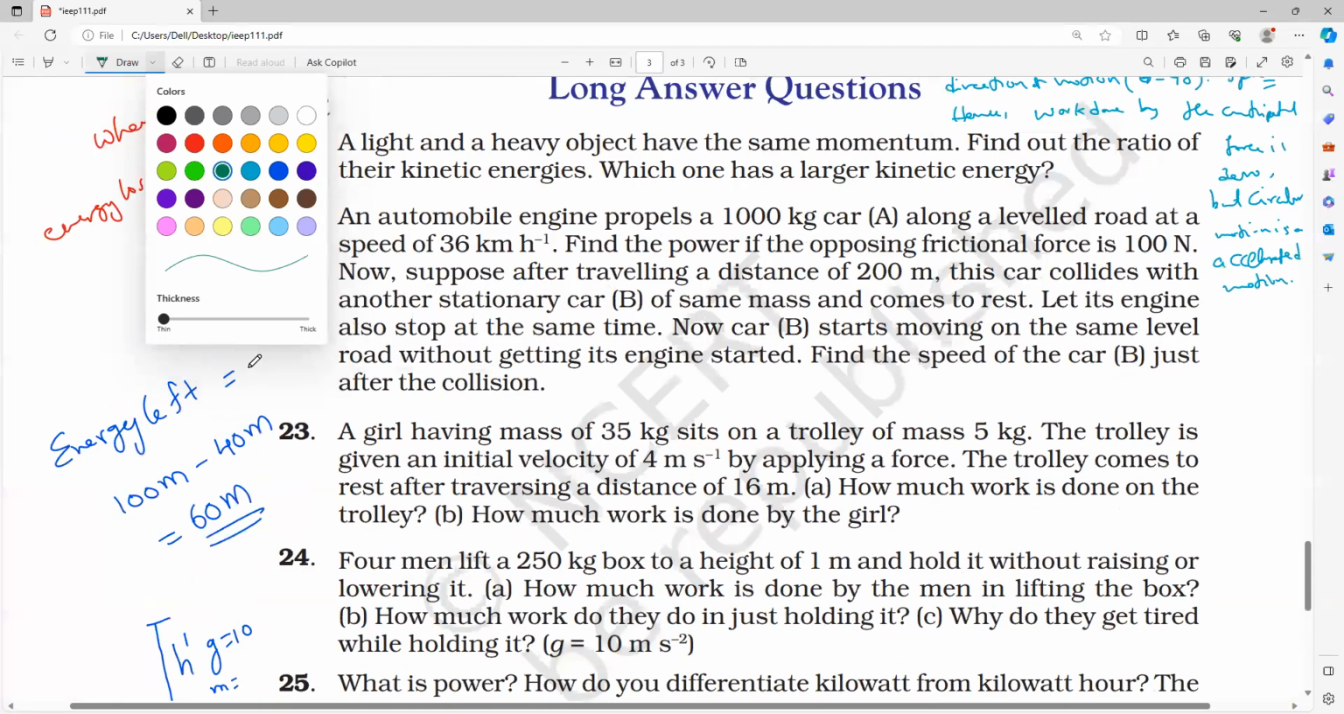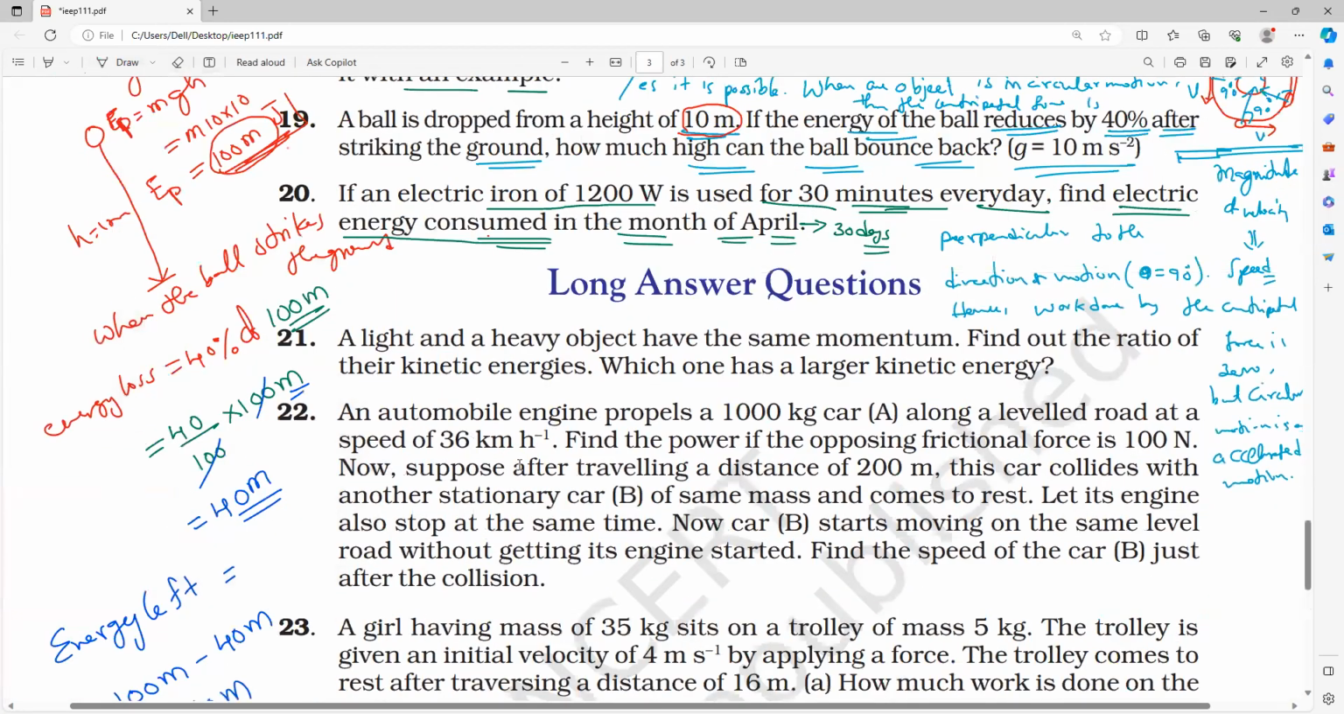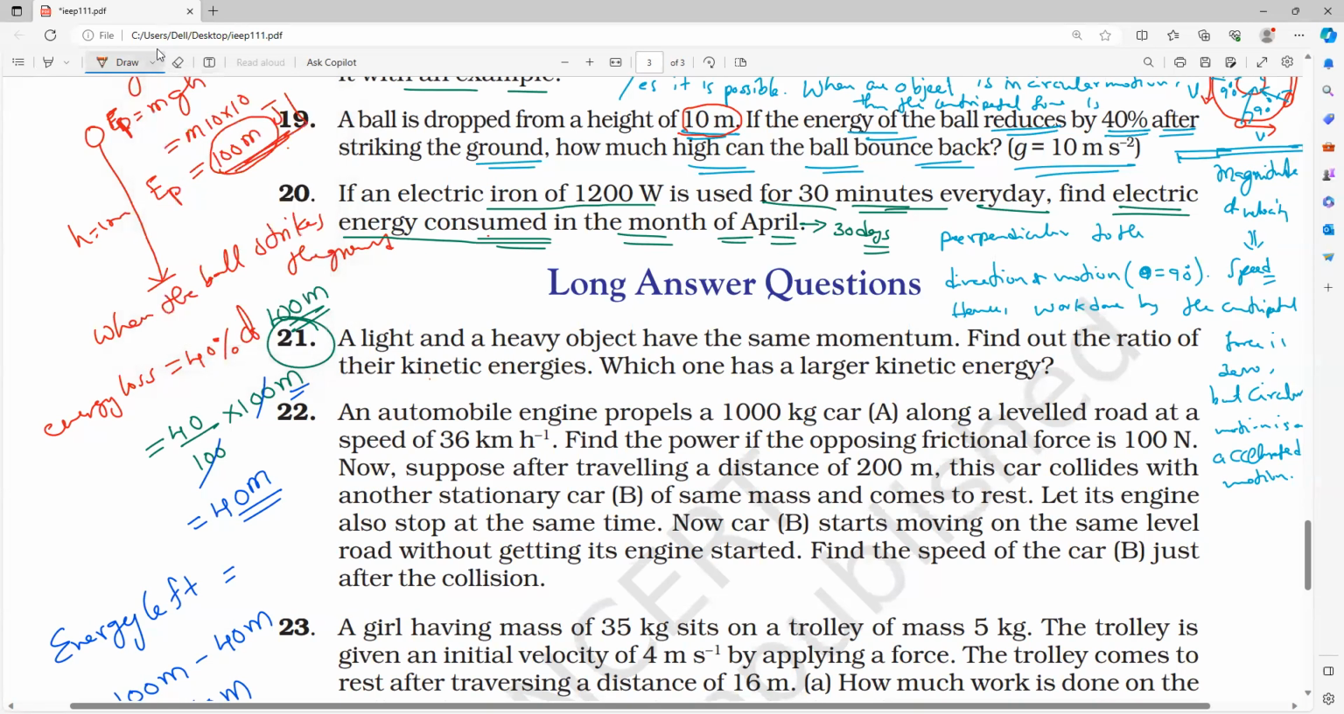Next, the last question, we'll solve and finish it. What is the question? A light and a heavy object have the same momentum. It's a very beautiful question, and it will improve our skill of solving numericals. Their masses are not the same and velocities are not the same, but what is the same? Momentum is the same.